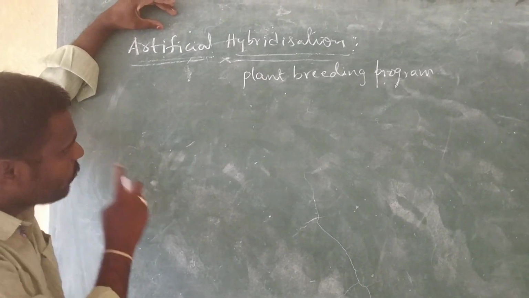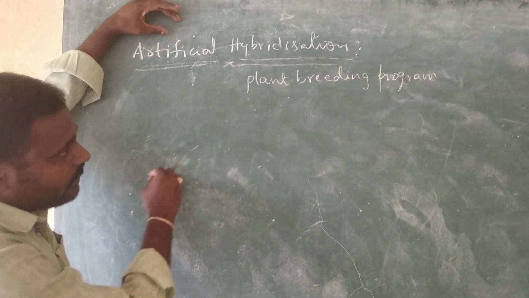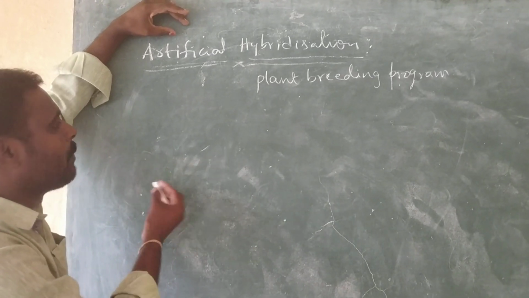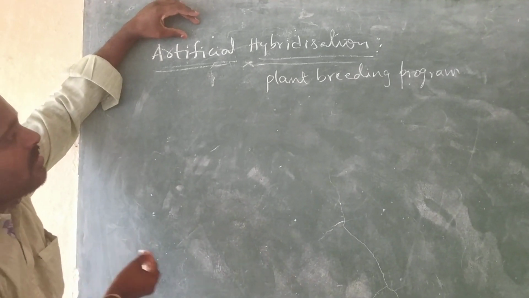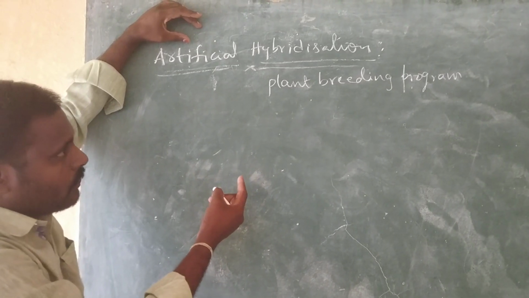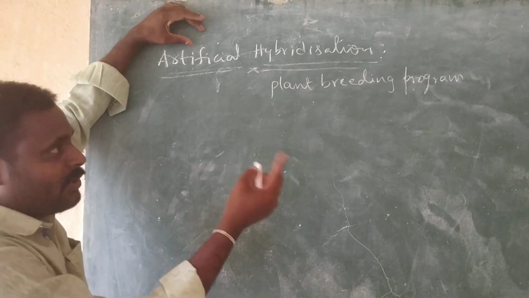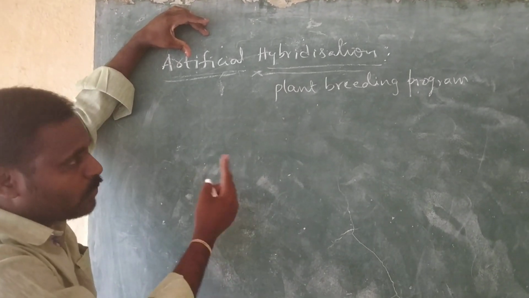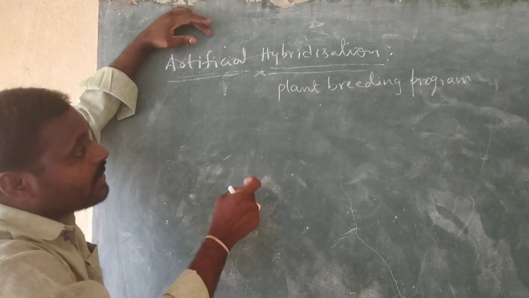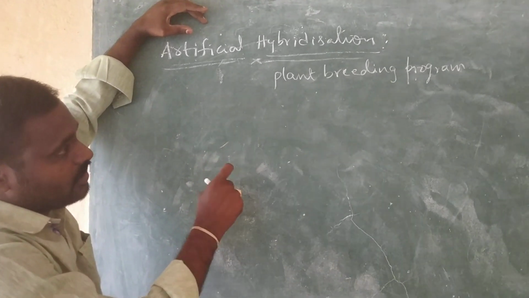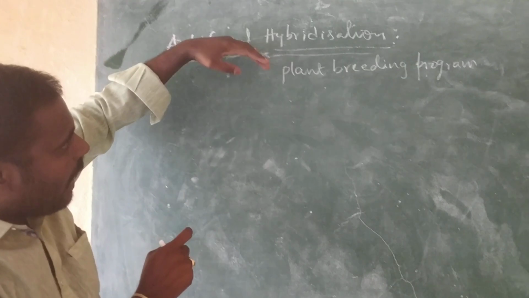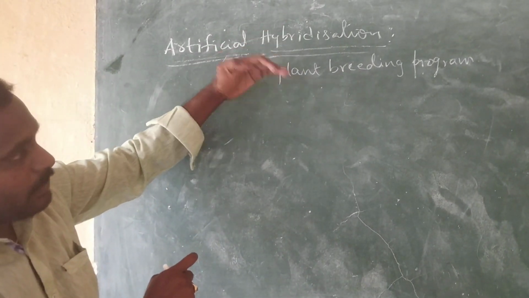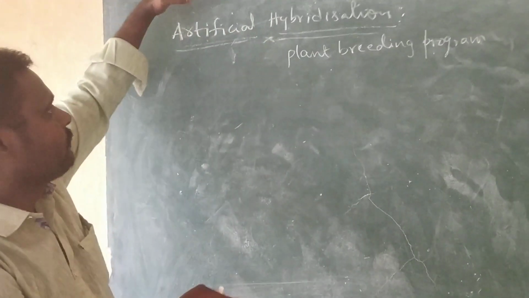pollen grains are used to pollinate the stigma, and the stigma is protected to keep it contamination free, that is, free from unwanted pollination. So what is this contamination free condition? If the stigma is exposed to air, different types of pollen grains may settle down over the stigma, so the desired pollen grains are unable to reach the stigma, and the stigma gets contaminated. We have to avoid that condition so we can get the desirable pollination.